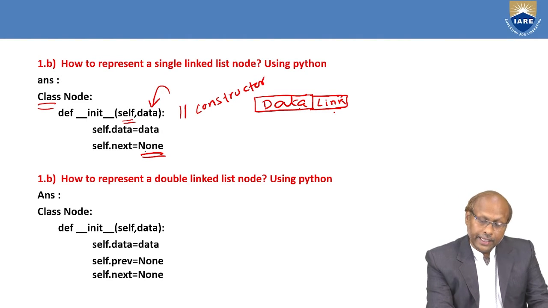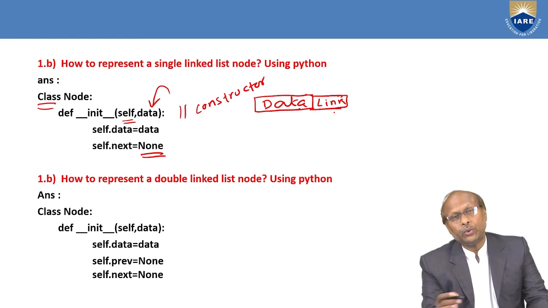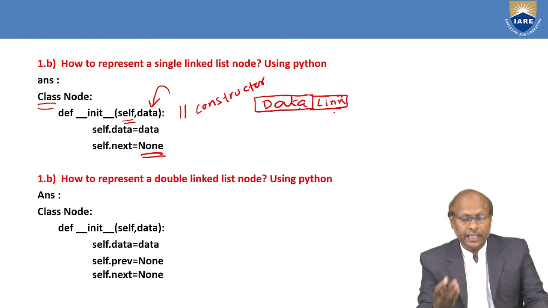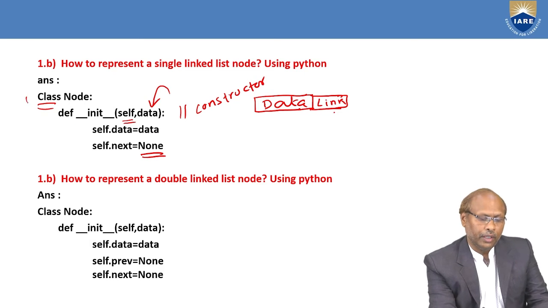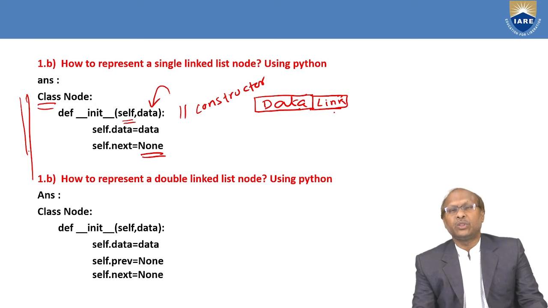Then there is a next pointer. The next pointer will be pointing to the next node's address. But here the next node is not known. What is the address? We do not know. That's why we put None. So this is the way of representing a single linked list node.